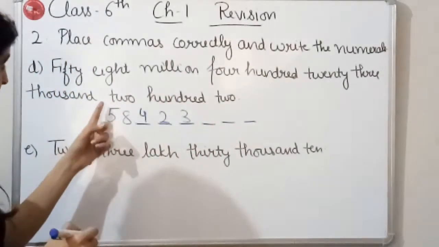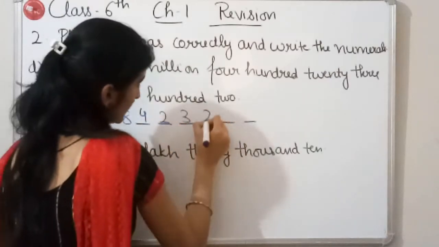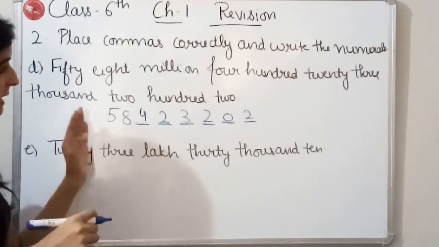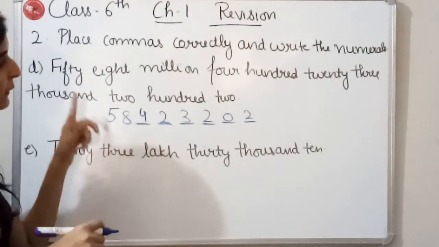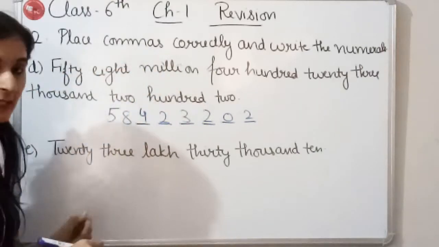Clear? And at the last there is 202. So we will write here 202. Clear? So this is the method to write down the numeral if we have given it in words. After that we have to place commas correctly.